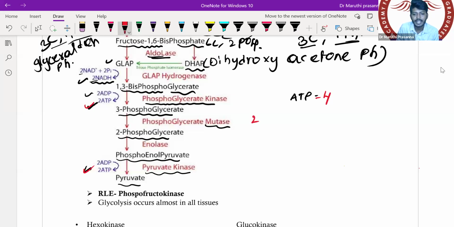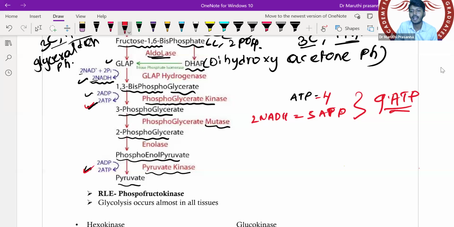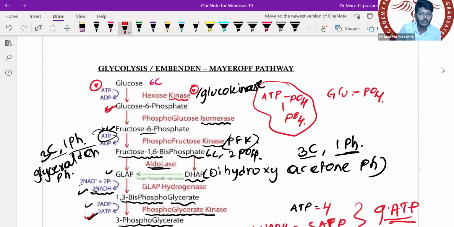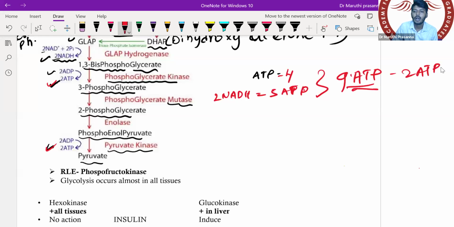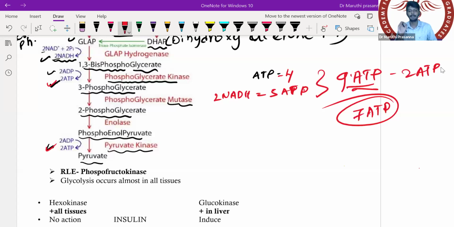Then we have NADH. So totally 2 NADH. 2 NADH is equal to how many? 2 NADH is equal to 5 ATP. So totally we have got 9 ATP. But the problem here is that we used 1 ATP here, so we need to minus the 2 ATPs which we have utilized. So we will get 7 ATP in the aerobic glycolysis. Very good. 9 minus 2 is 7. So net ATP is 7.